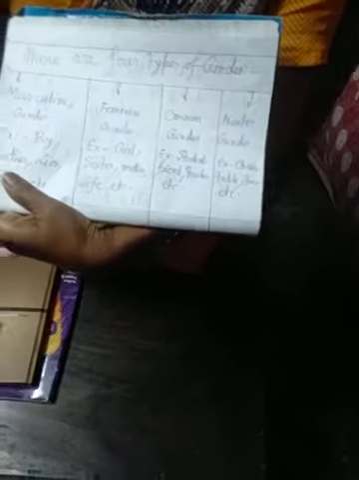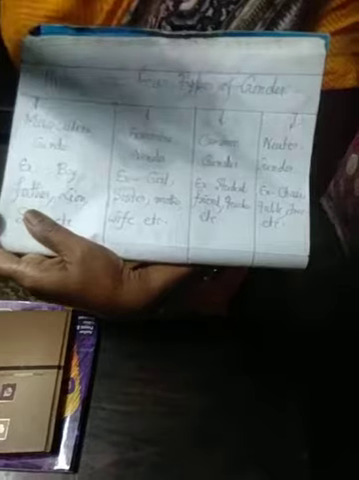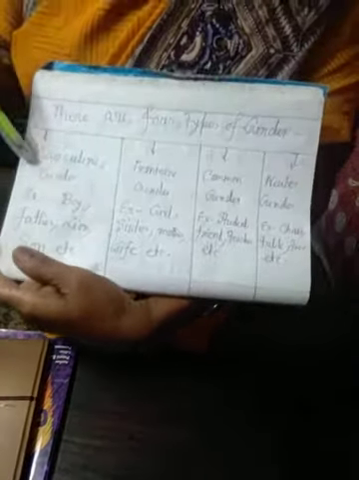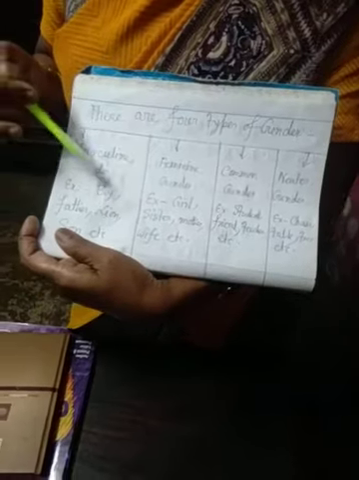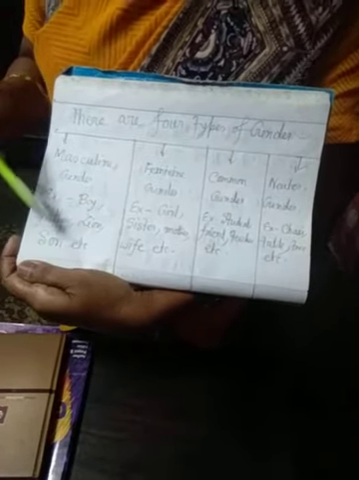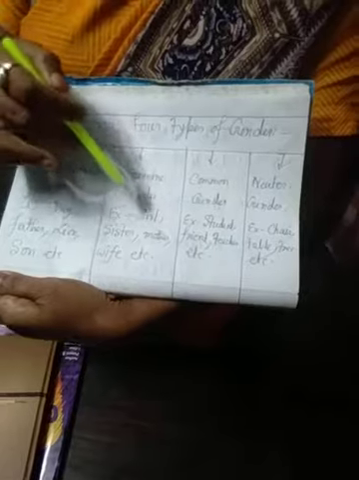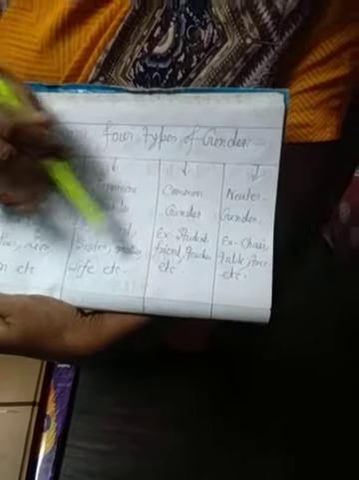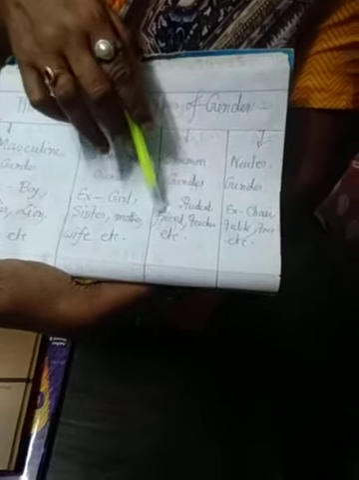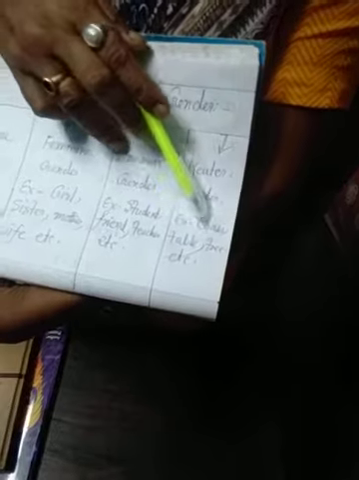Common gender means both male and female. Neuter gender means neither male nor female, so this is an inanimate, non-living object. Masculine gender: boy, father, lion, son, etc. Feminine gender: girl, sister, mother, wife, etc. Common gender: student, friend, teacher, etc. Neuter gender: chair, table, tree, etc.